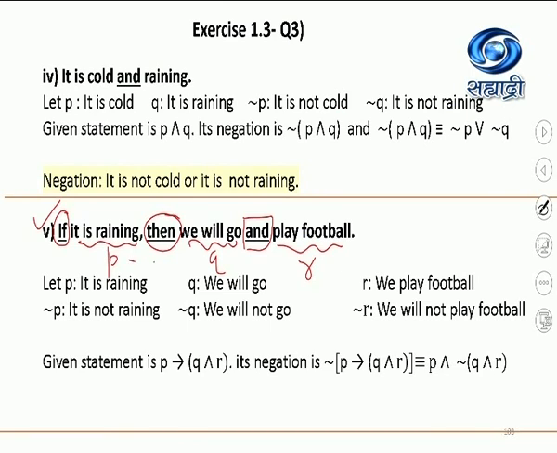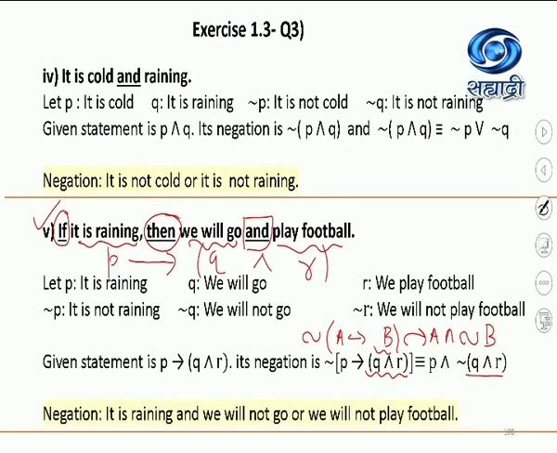Given statement is P implies, bracket, Q and R. And its negation will be: suppose this is statement A, suppose this bracket is statement B, negation of A implies B, we all know, is just A and negation of B. Note, B is here again the conjunction of Q and R. So what will be the negation here?